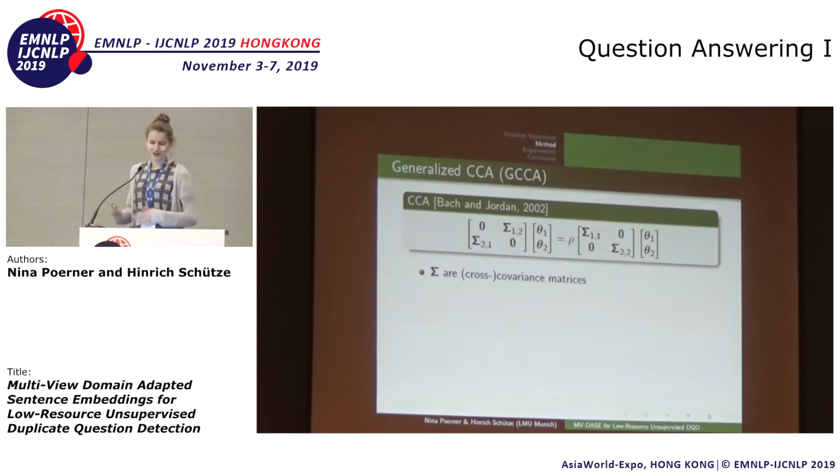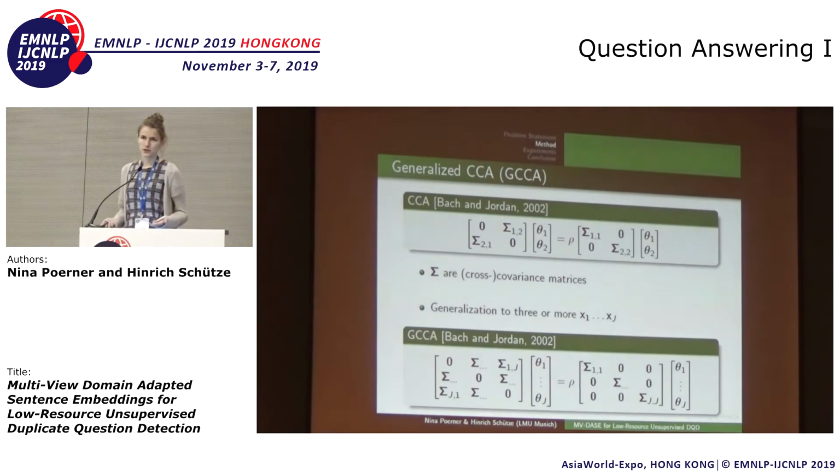Buck and Jordan show that this can be rewritten as a generalized eigenvalue problem like this. On the left, you have a block matrix that contains the cross-covariance matrices of x1 and x2. On the right, you have their within-view covariance matrices. And the thetas that solve this equation are the thetas that we're looking for.